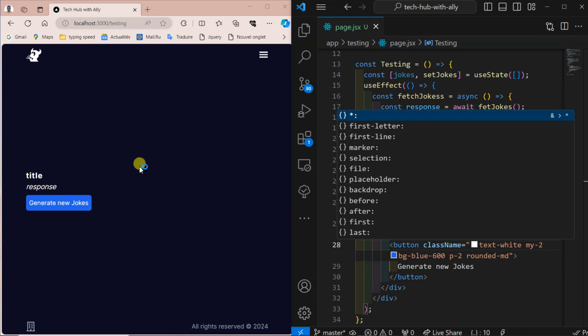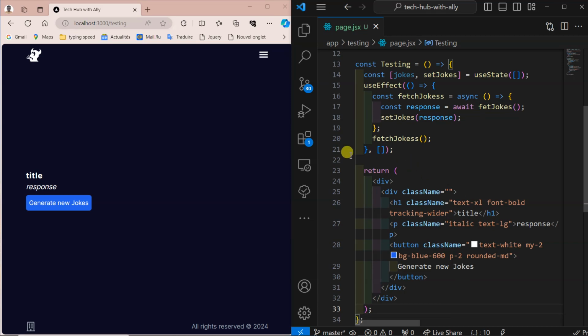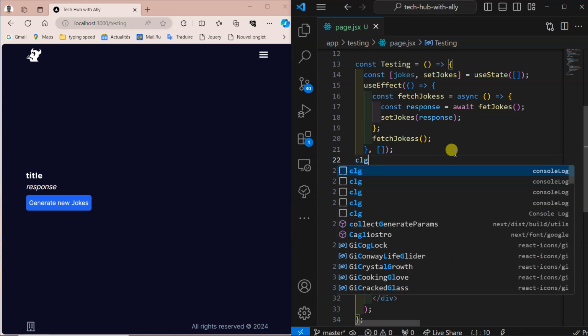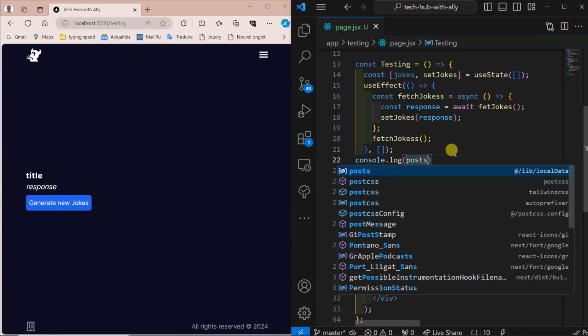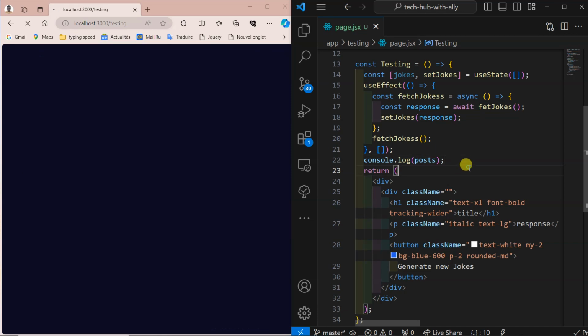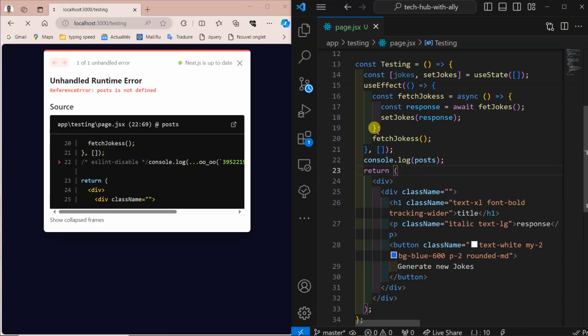Now I have everything. So next, I want to know what I should put in the title. So by doing this console.log, let's first look at posts again, posts like this. Inside the posts, you want to see it's loading. Let's wait.